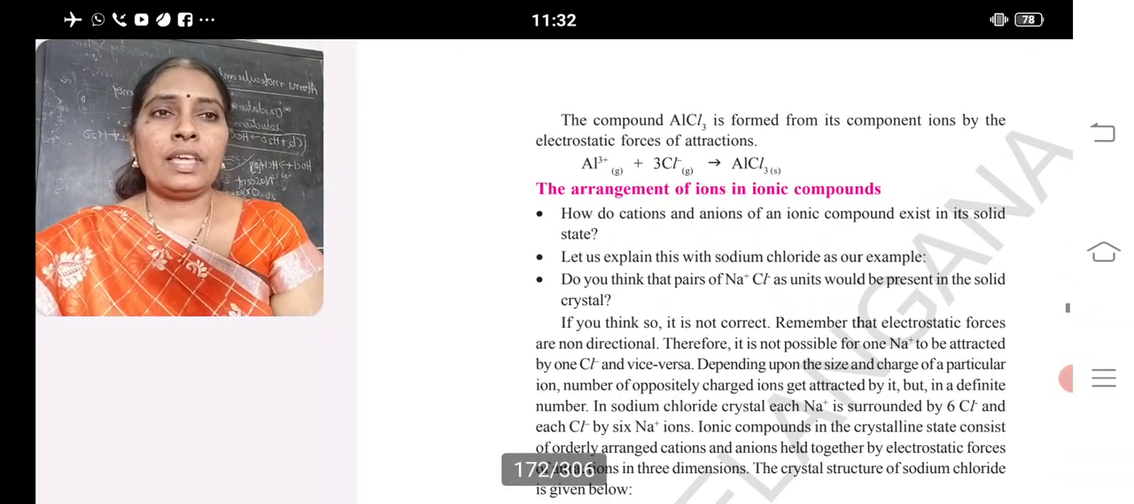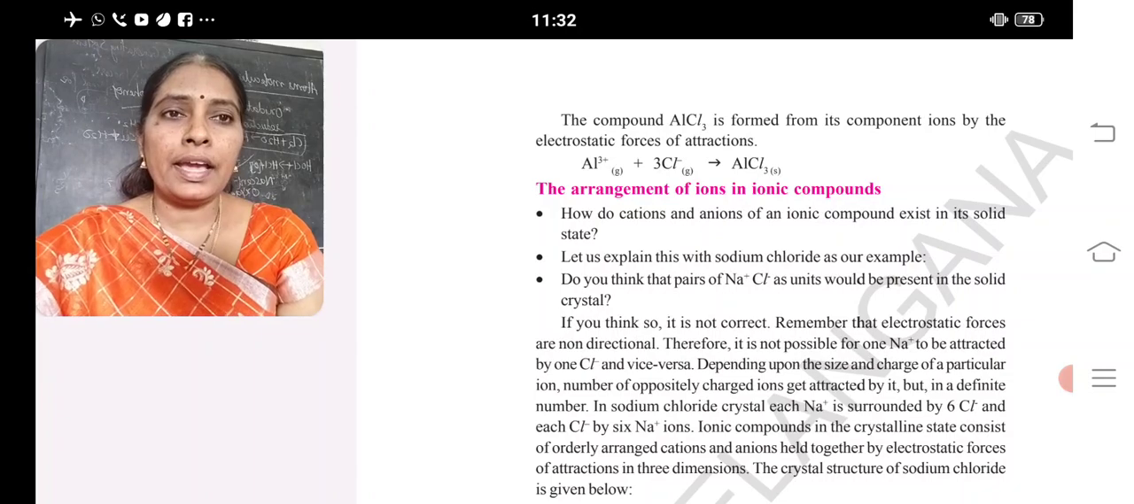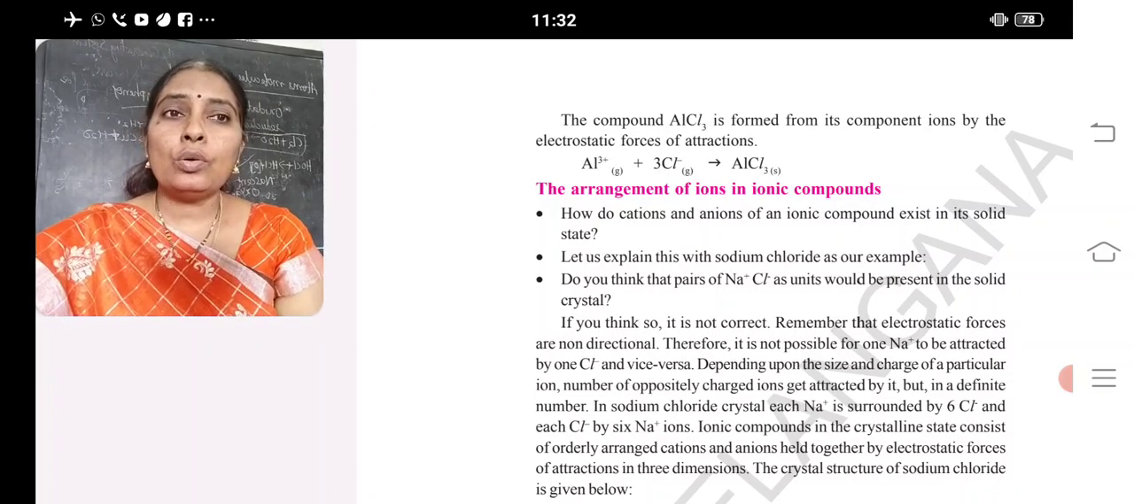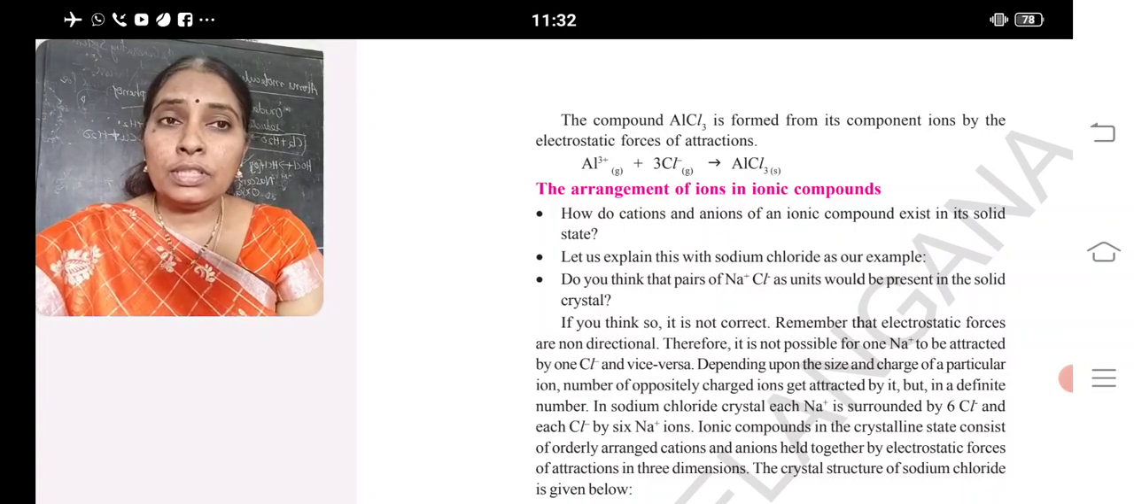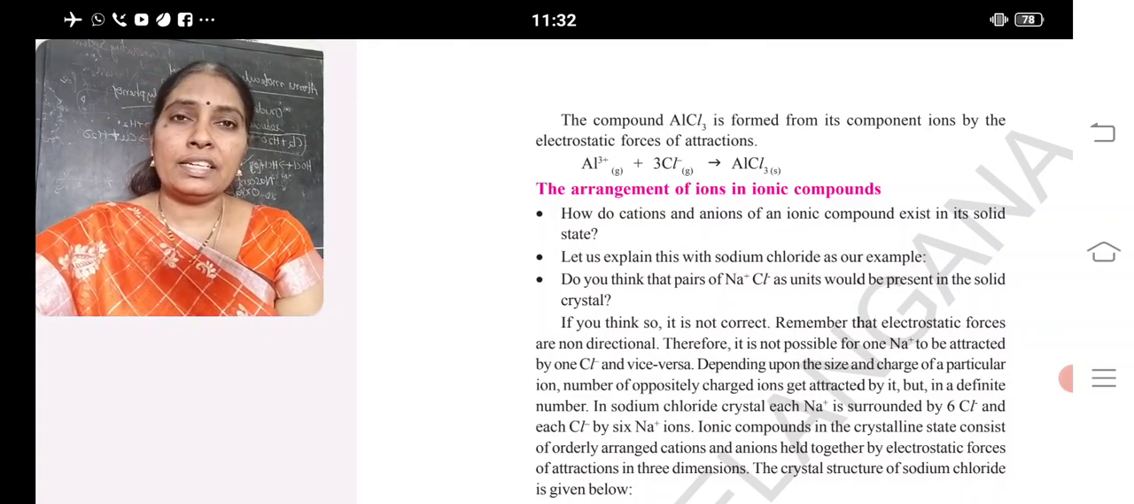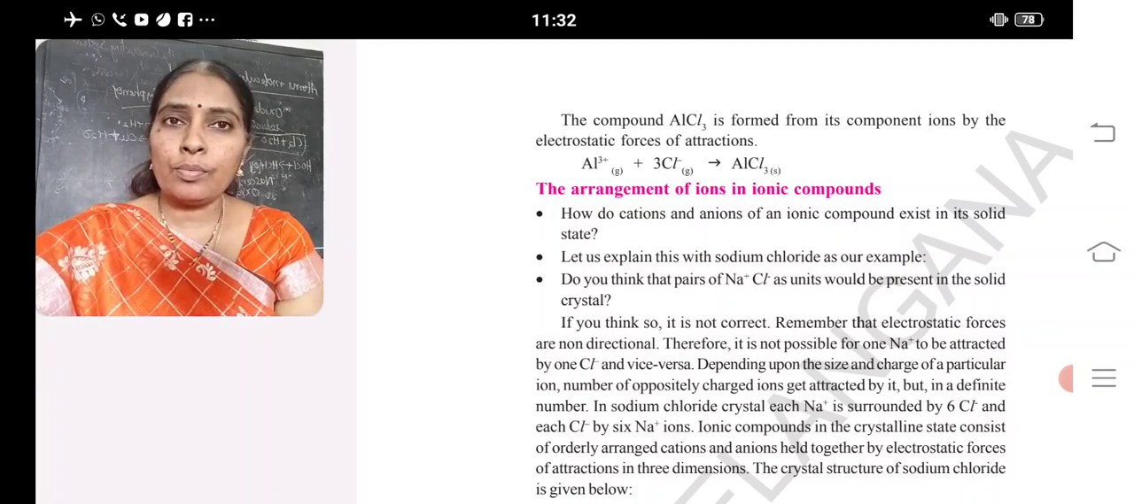Okay. Next, arrangement of ions in ionic compounds. You are saying that the bond that takes place between ions is said to be an ionic bond. How are those ions arranged? Let us discuss with a simple example, sodium chloride. What is the sodium chloride formula? NaCl. It is also known as common salt, edible salt.